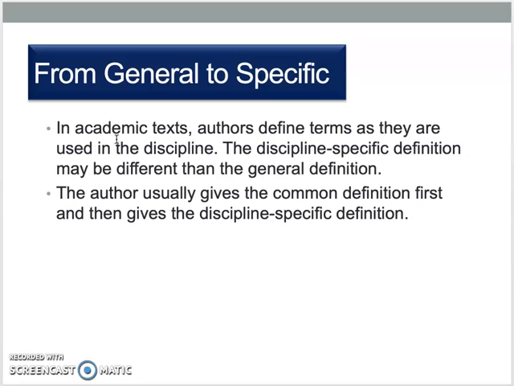Now, a lot of times in academic texts, authors define terms as they are used in the discipline. The discipline-specific definition may be different than the general definition. The author usually gives the common definition first, and then gives the discipline-specific definition. So here's going to be examples of that.